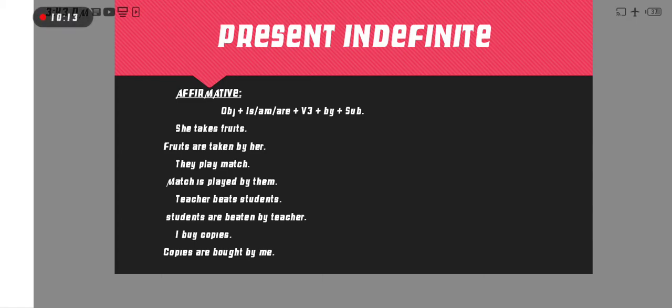Then by, and last one teacher, because it's the subject. Last example, I buy copies. Copies is object, and then are as helping verb according to the object, and then bought, the third form of buy, bought by me.